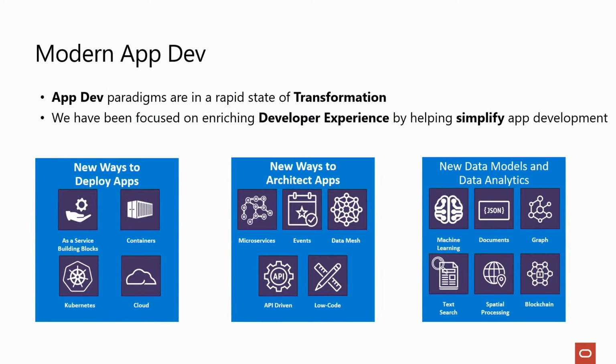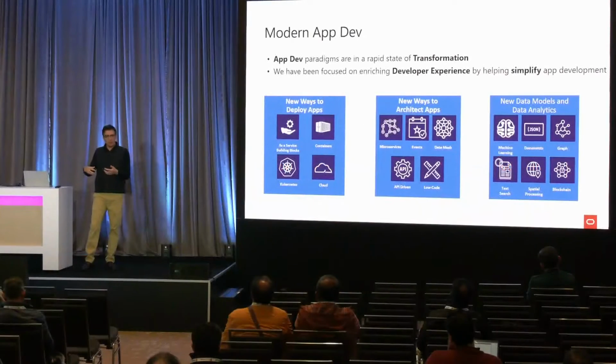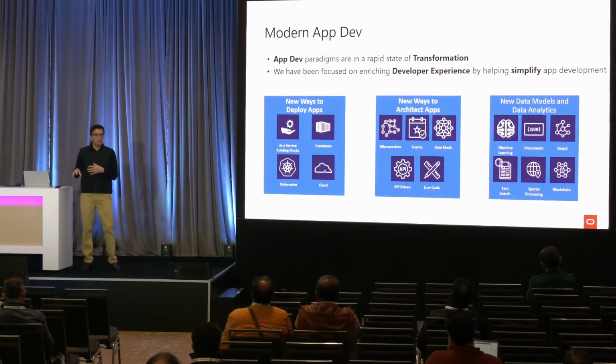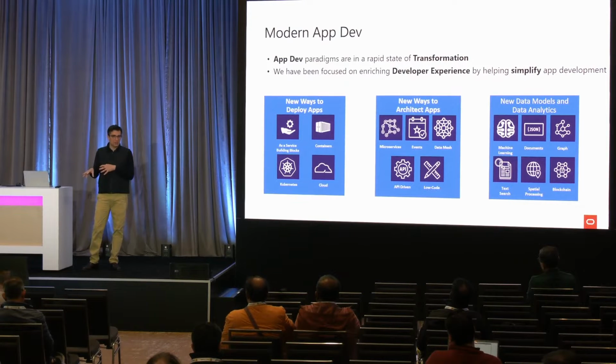When you go further down from a data type and data modeling perspective, you have to deal with a variety of data types, including JSON documents, transactional, blockchain, spatial processing, and graphs. As an application developer, you have to constantly figure out how do I connect these things to one another? What do I need for what? And how do I optimize this for the use and what query and how?